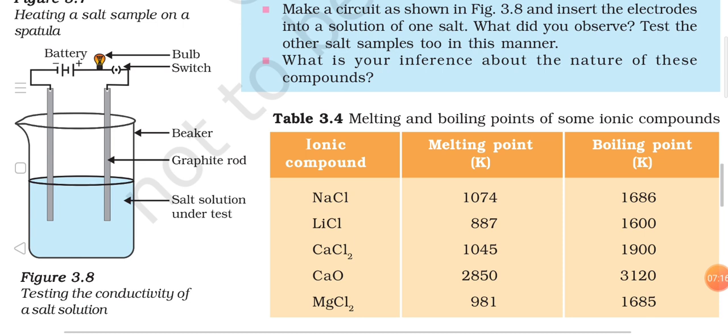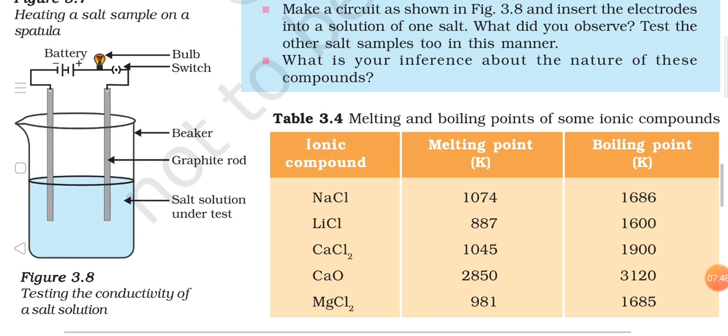If you haven't taken NaCl but any other salt, then with all the salts, if you are dissolving any ionic compound in water, then that ionic compound or salt will break down into its constituent ions. For example, if you have taken potassium iodide and dissolved that in water, then the ions you are going to get are potassium ion and iodide ion. This is the case with all the ionic compounds, all the salts, and because of the presence of the ions in water, they become conducting.